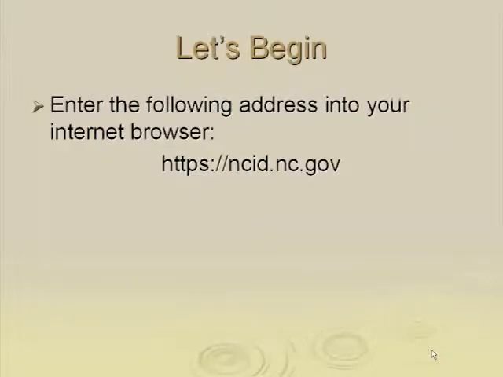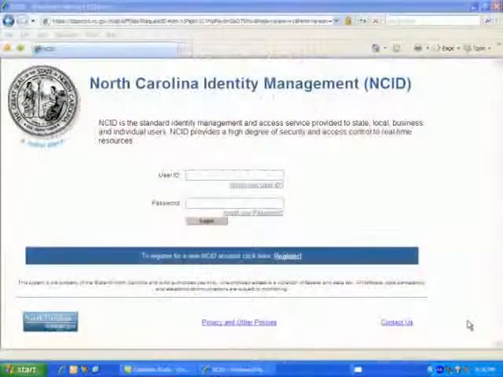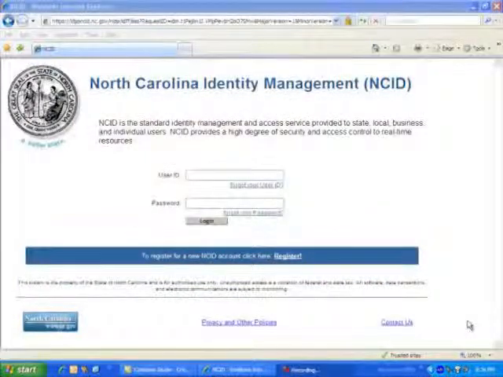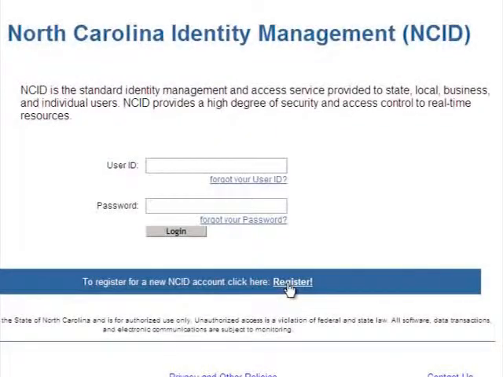So let's begin by entering the following address into your internet browser. Now that we've gained access to North Carolina's Identity Management website, we may register for a new NCID account by clicking on the Register link.